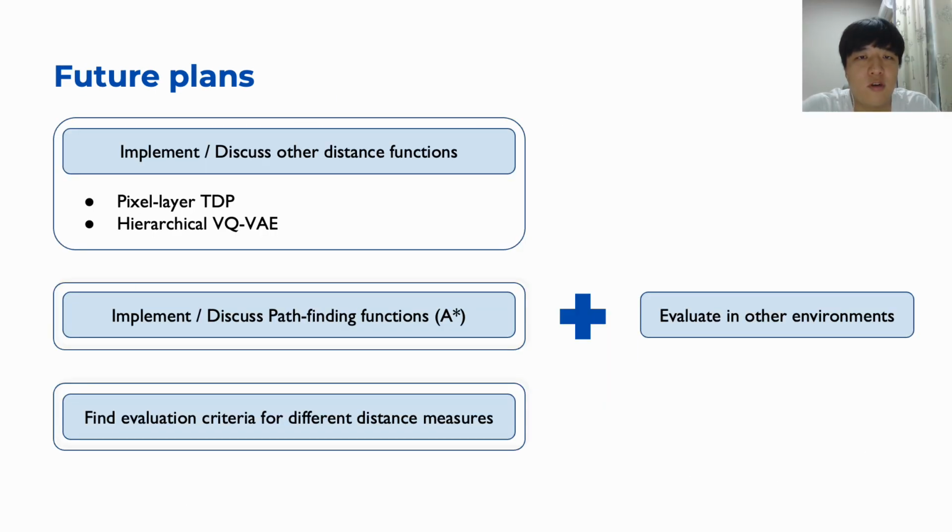For our future plans, we will implement other distance functions such as pixel layer TDP and hierarchical VQVAE, and discuss pathfinding functions such as A-star algorithm. Also, we are planning to find evaluation criteria for different distance measures. Lastly, we will evaluate in other environments.